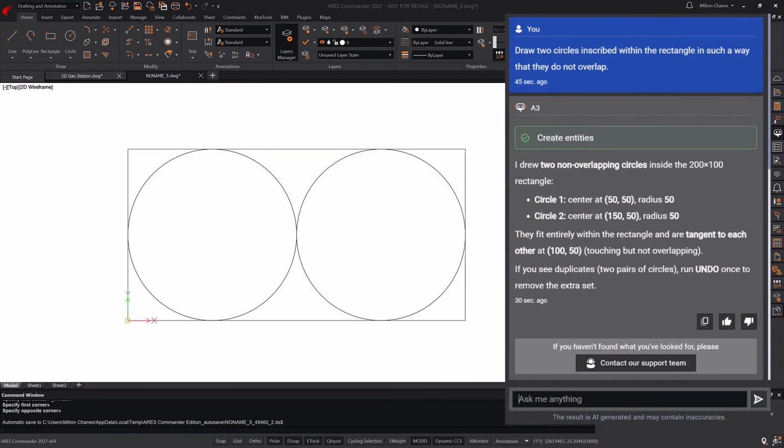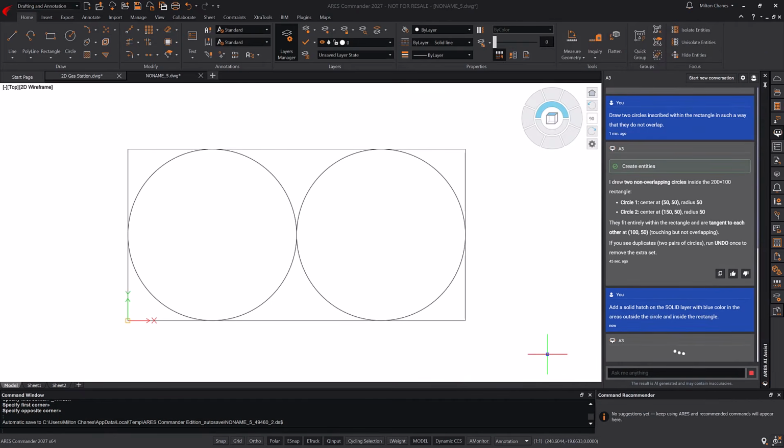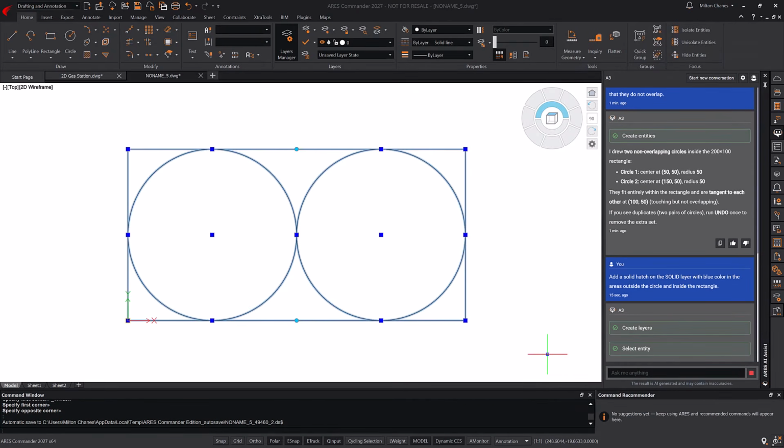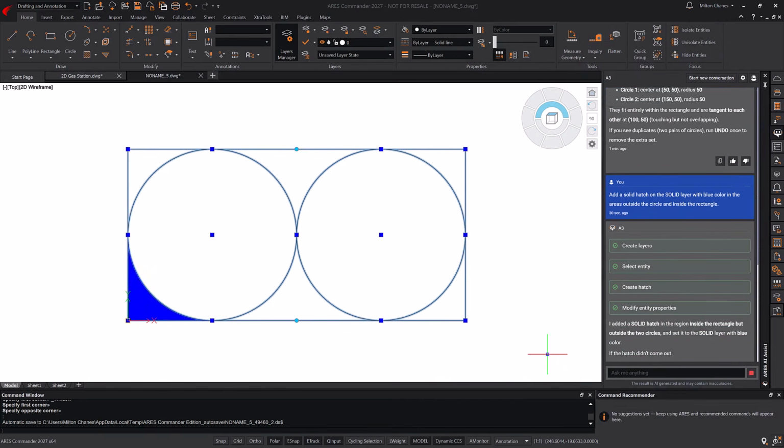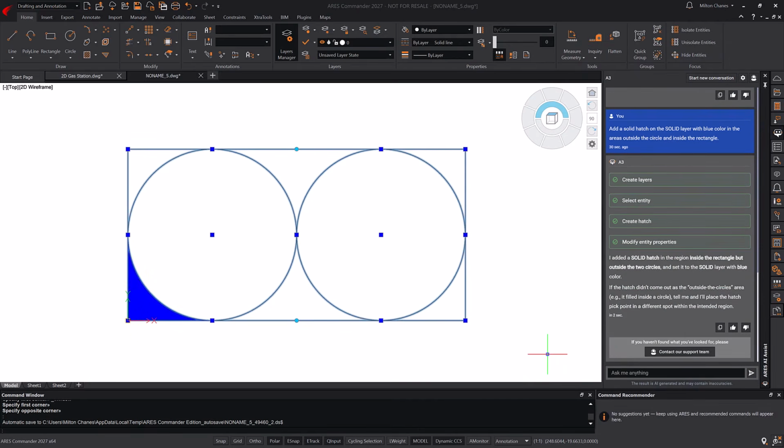Notice that, in addition to creating the circles, it also provides information about the actions it has performed. Now, add a solid hatch on the solid layer with blue color in the areas outside the circle and inside the rectangle. It doesn't matter that we didn't get exactly what we expected. Perhaps we simply didn't provide enough information. We can continue interacting with A3 to refine the result and make adjustments.